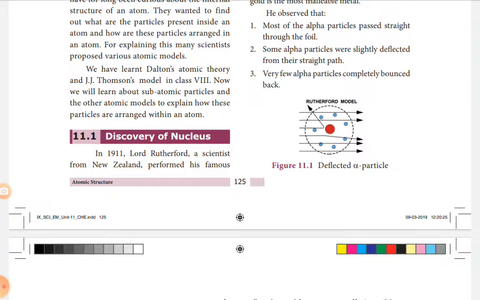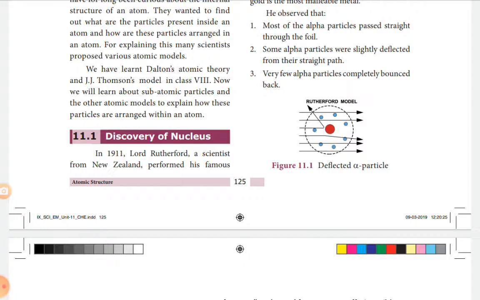He observed that most of the alpha particles passed through the gold foil without any deflection, some alpha particles were deflected at small angles, and very few alpha particles completely bounced back at 180 degrees. From that he concluded that the atom contains large empty space.